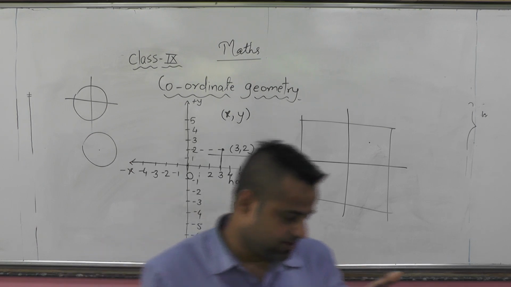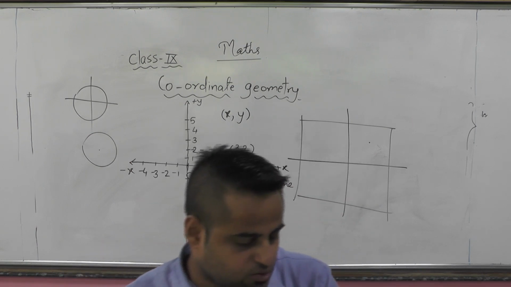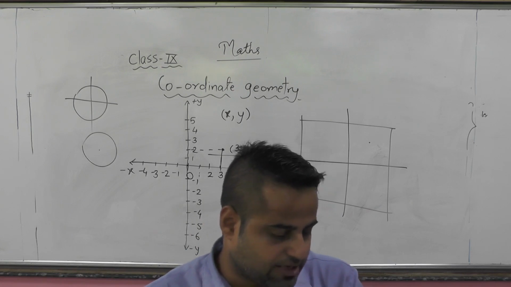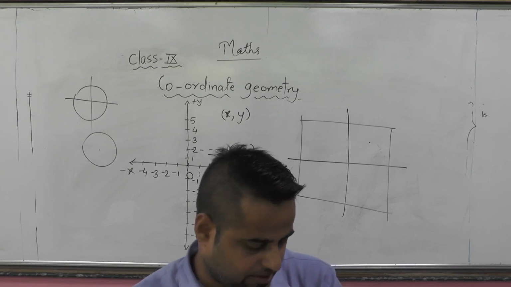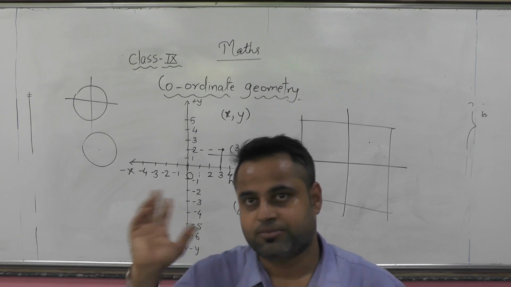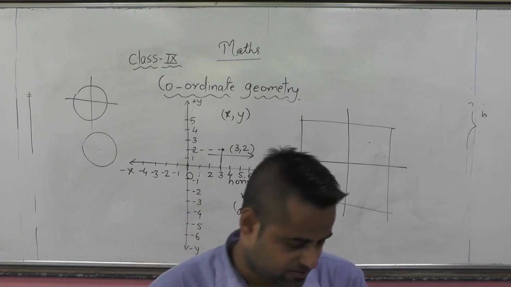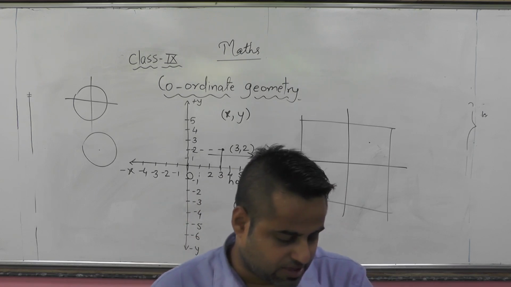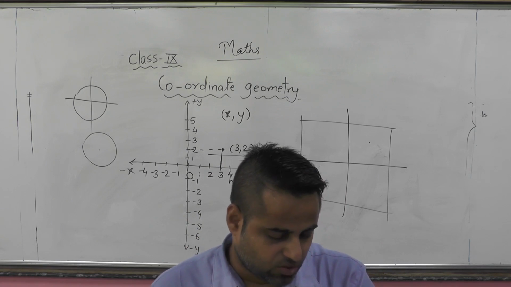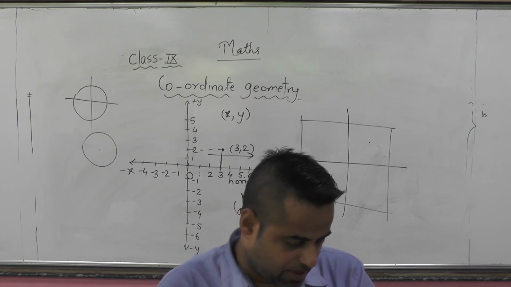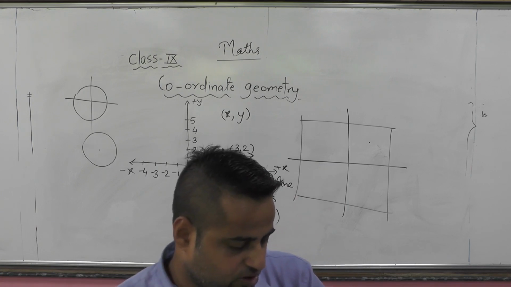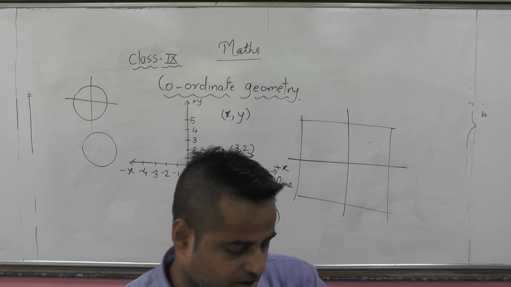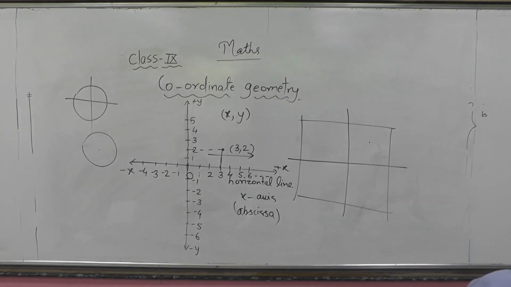The second question is the street plan. A city has two main roads which cross each other at the center of the city. These two roads are along the north-south direction and east-west direction, like our x and y axes. All the other streets of the city are parallel to these roads and are 200 meters apart. There are 5 streets in each direction. Using 1 centimeter as 200 meters, draw a model of your city in your notebook.